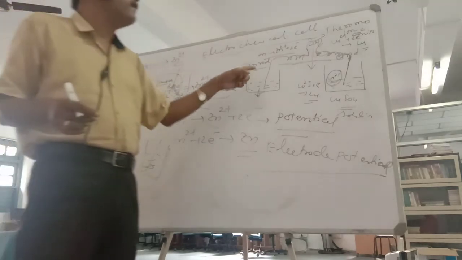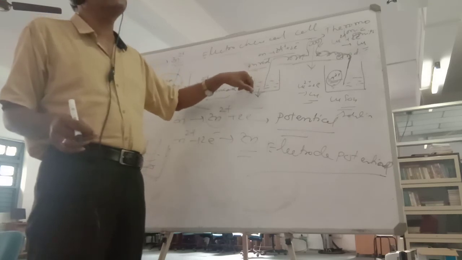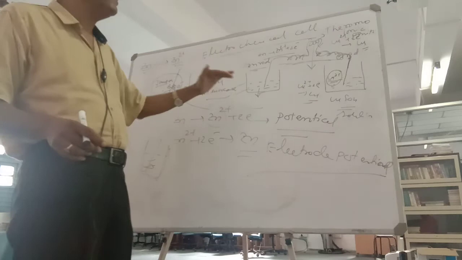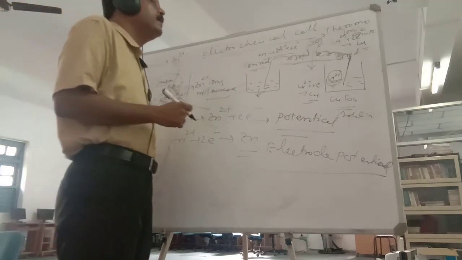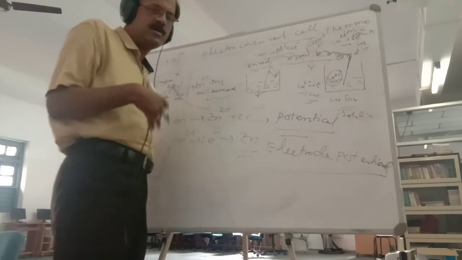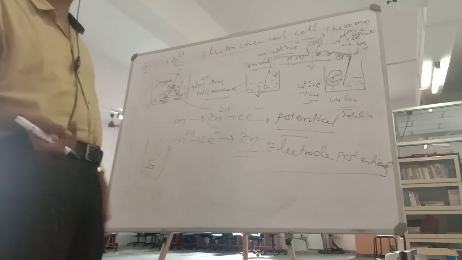So you know, there is stopping because the sulfate ions are less and zinc ions are more. So this reaction cannot continue for a long time and it will stop. So to continue, what should be done? If you want more and more zinc ions should come into the solution. So what should happen? When will they come?